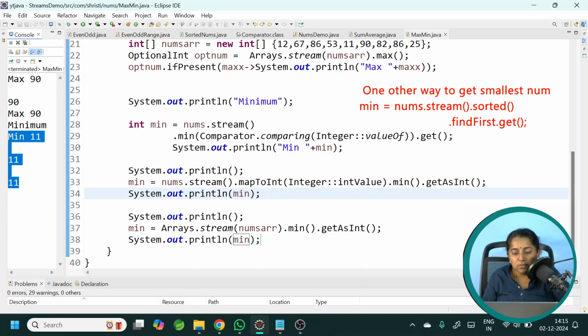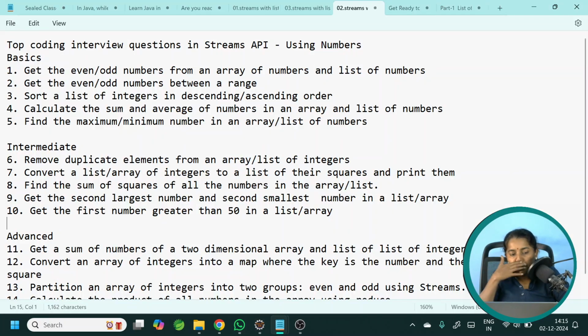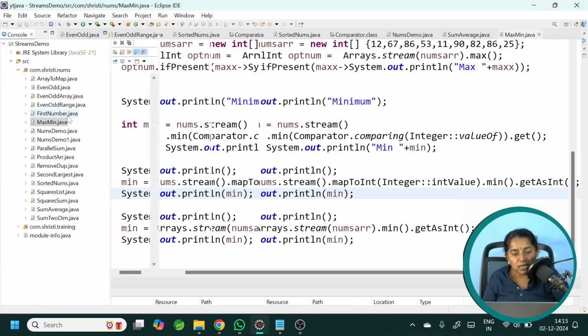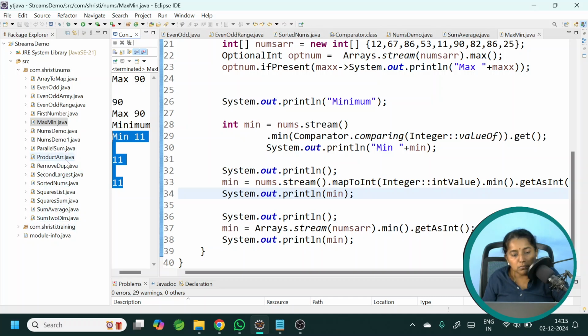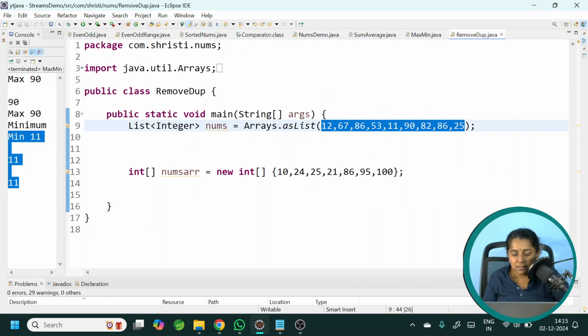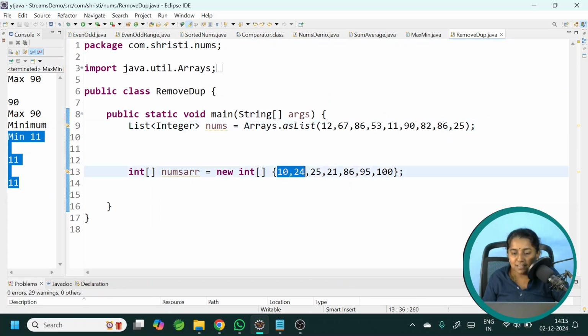Okay, very good. We will move on to the next question. We are moving on to the next category, that is intermediate. Remove duplicate elements from an array and list of integers. Let me open the class. Remove duplicates. For removing duplicates, the method is distinct.